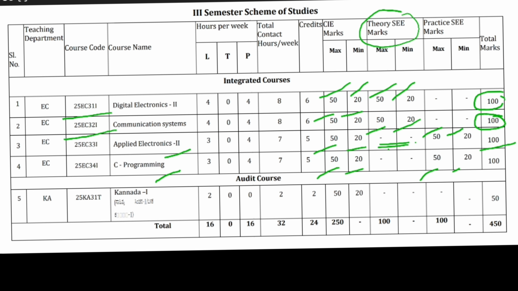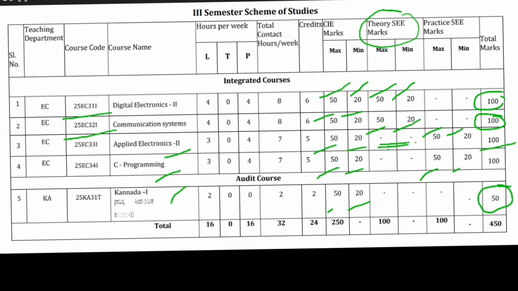It also has a Kannada subject, 25KA31T. It is Kannada 1, also Sahitya Sinchana 1 and Balike Kannada 1. It has only CIE. There is no exam for this subject. You have to score only internal marks. The maximum marks is 50, and the minimum you have to score is 20. So they are going to add only 50 marks to the total.